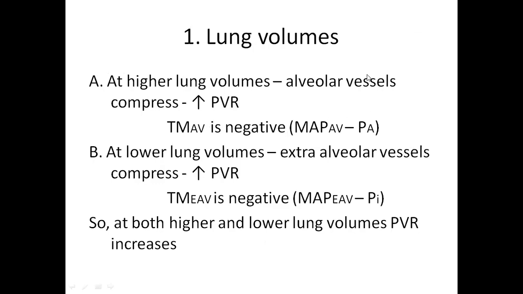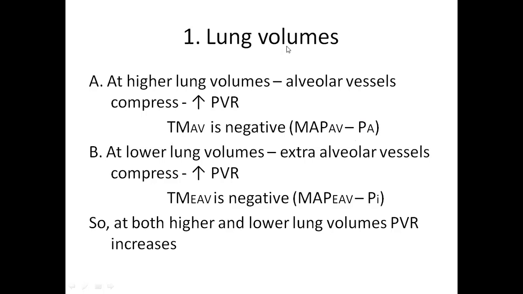So, how do you measure it for the alveolar vessels? Transmural pressure. Simple. Mean arterial pressure in the alveolar vessels minus outside pressure, that is alveolar pressure. If this pressure increases, what happens? If the alveolar pressure increases more than the vessel pressure, the transmural pressure will become negative. Once the transmural pressure across the alveolar vessel wall is negative, then what will happen? These alveolar vessels, arterioles, capillaries and venules will collapse.